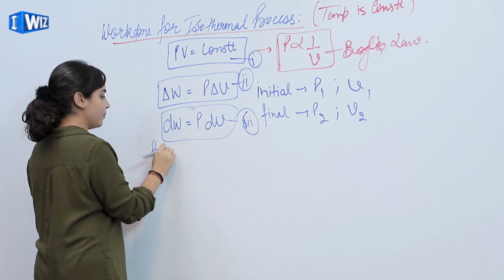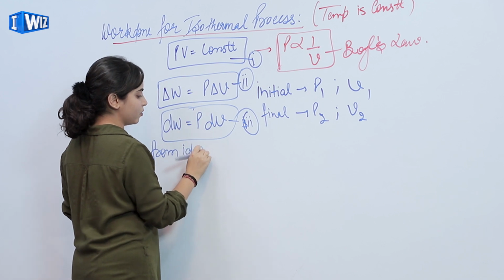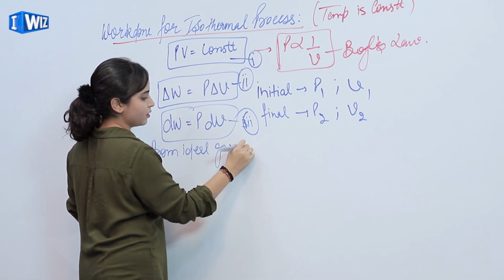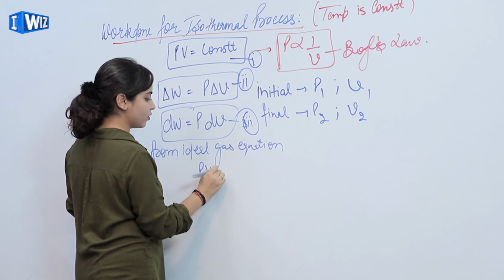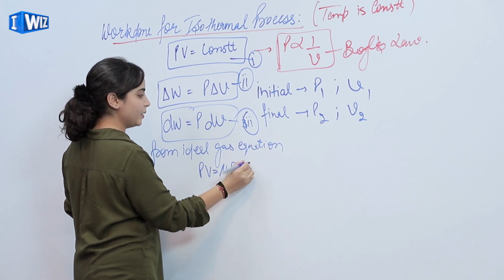From the ideal gas equation, we know that PV equals mu RT.